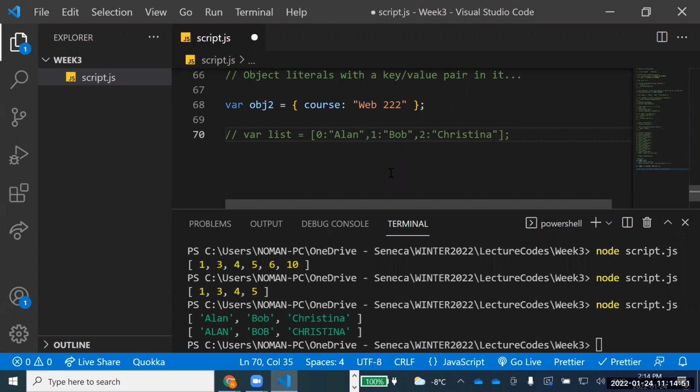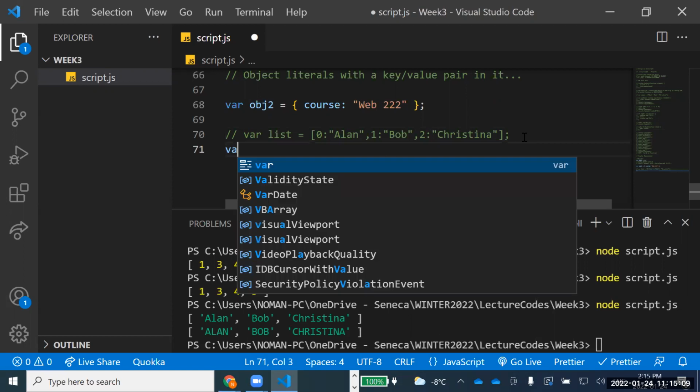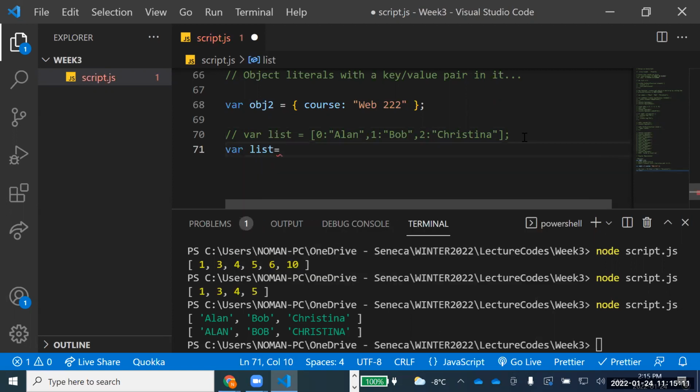Because when we are defining an array, we do not explicitly tell it that this lies on 0, this lies on 1 and 2. But if you go down deep, typically this is happening over there. If I ask you to print Bob out of this, how would you print that? Let me take this example because this is an interesting discussion and I want you to understand this one. So I have this again: Bob, Christina.